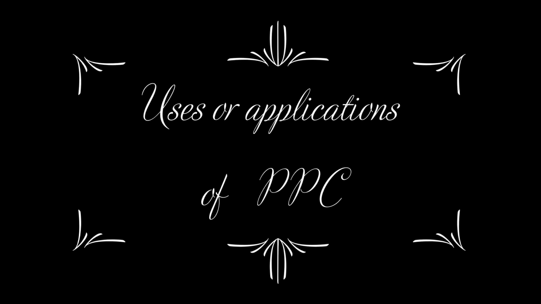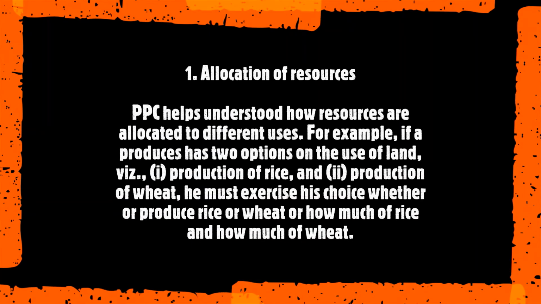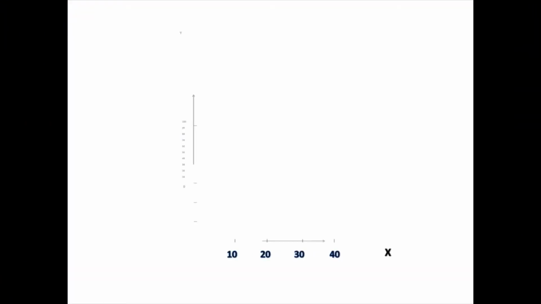Uses or applications of PPC. First, allocation of resources. PPC helps understand how resources are allocated to different uses. For example, if a producer has two options on the use of land, first production of rice and second production of wheat, he must exercise his choice whether to produce rice or wheat, or how much of rice or how much of wheat.